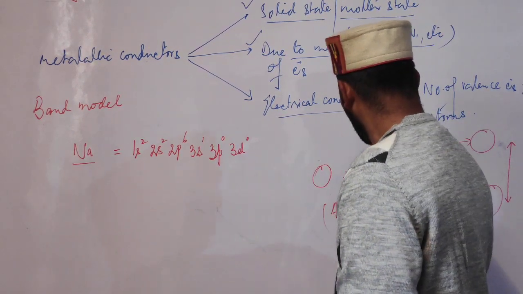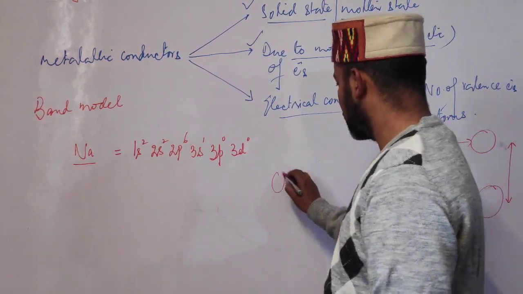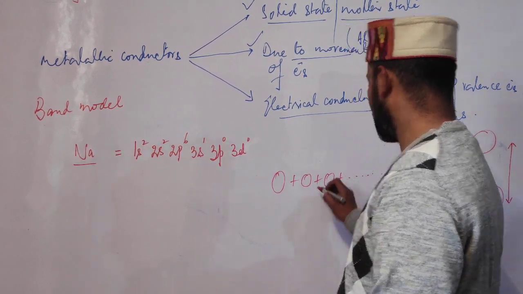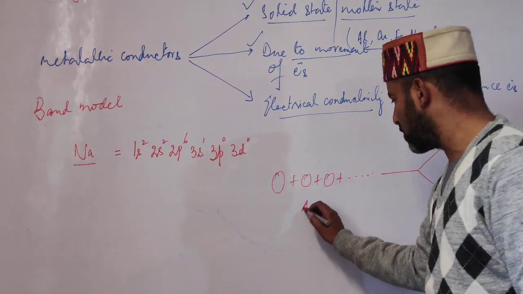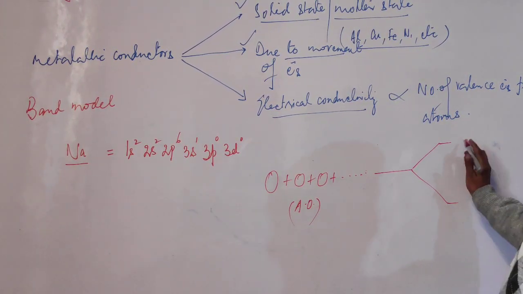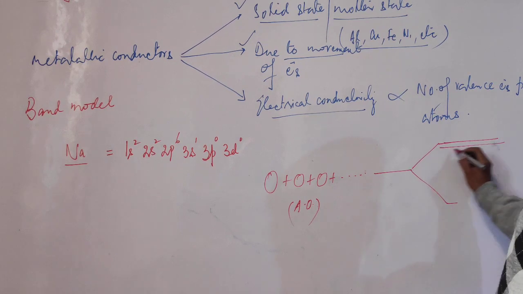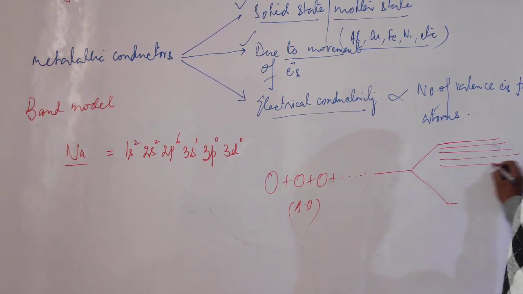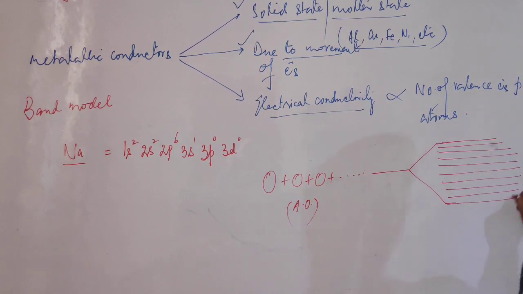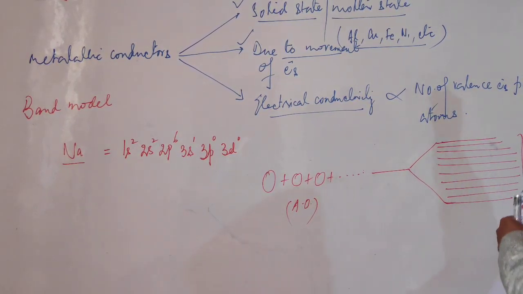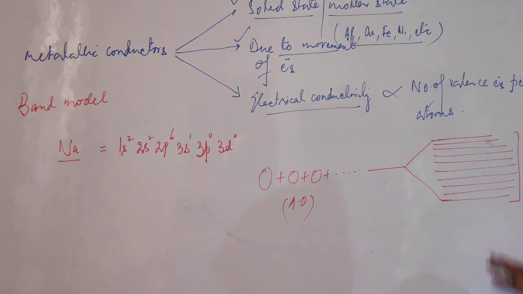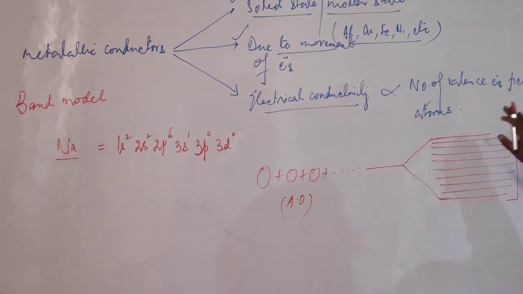But when there are a large number of atomic orbitals and they overlap, we get many molecular orbitals. These molecular orbitals are so close to each other in terms of energy that we get a band, meaning they are almost touching each other. This is called an energy band.